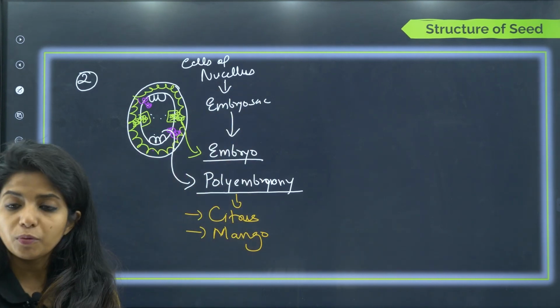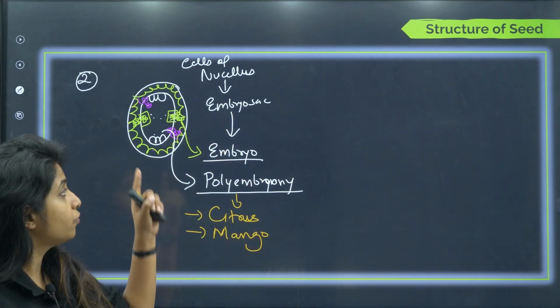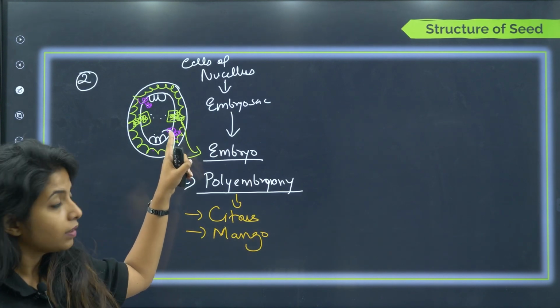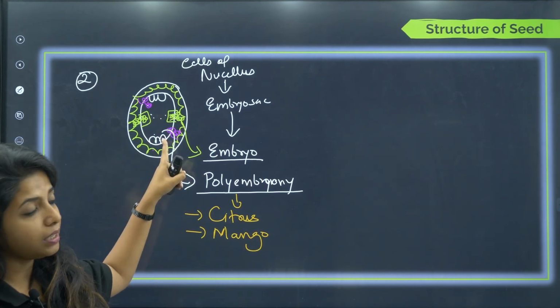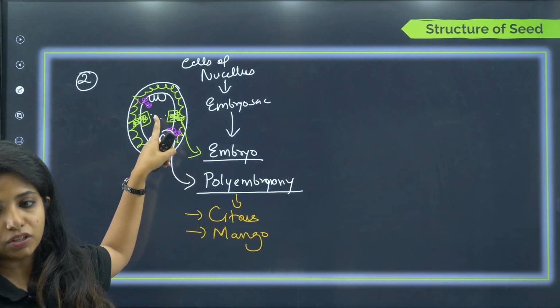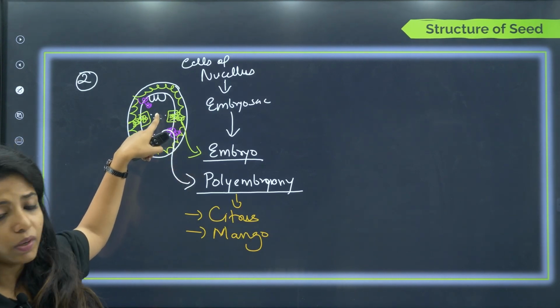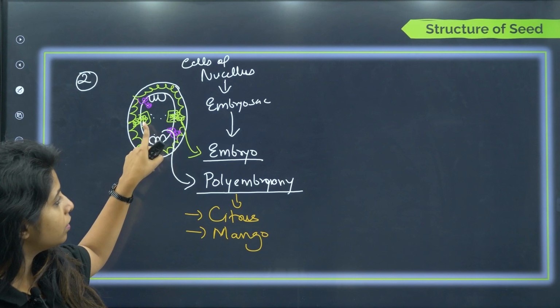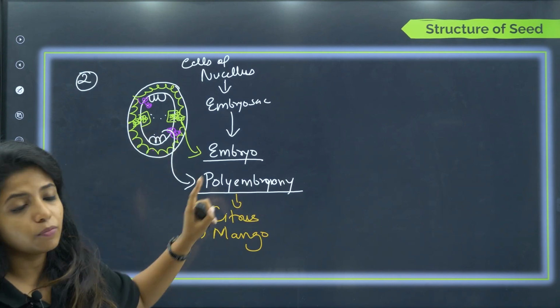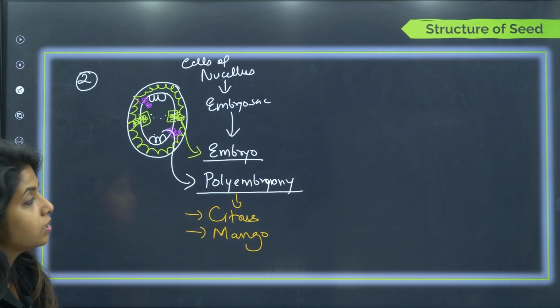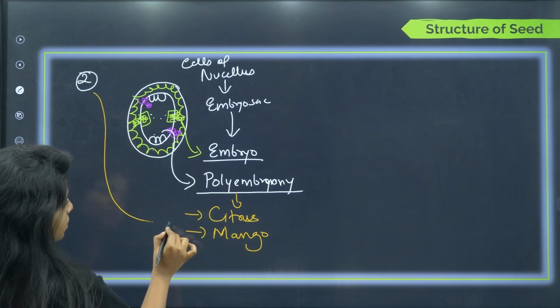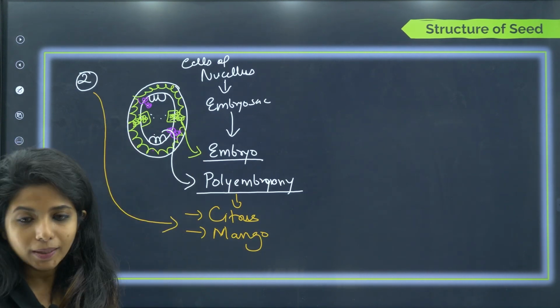Why do I still call it apomixis? Because over here is fertilization happening, children? No. The seed is being formed without fertilization. The seed is still being formed without fertilization. Why do I call it a seed? Because embryo is being formed inside, right? And over here in the second type of apomixis, polyembryony is seen. Multiple embryos are seen, and this is seen in citrus and mango. This type of apomixis is done by citrus and mango plants. Okay?